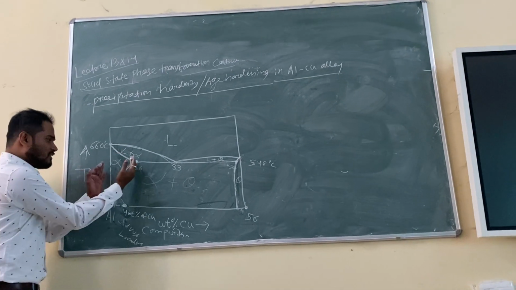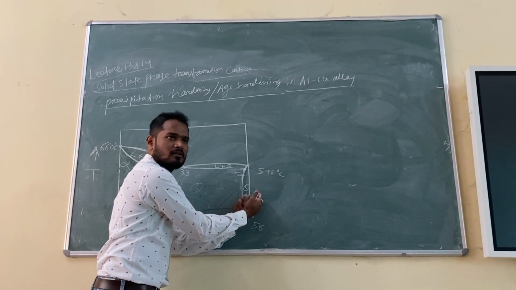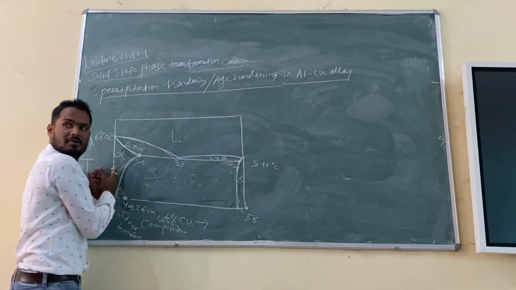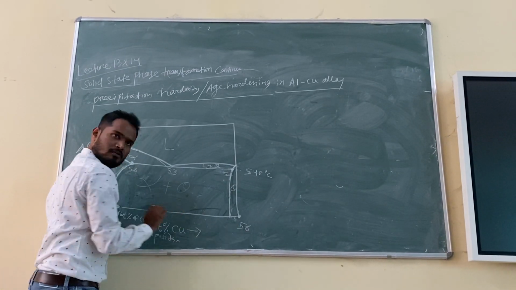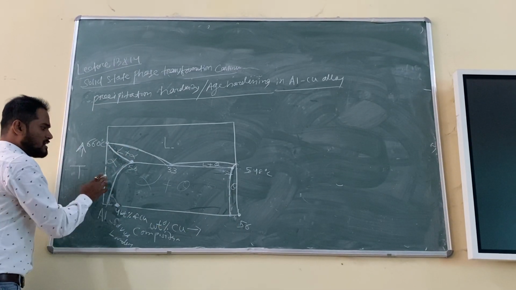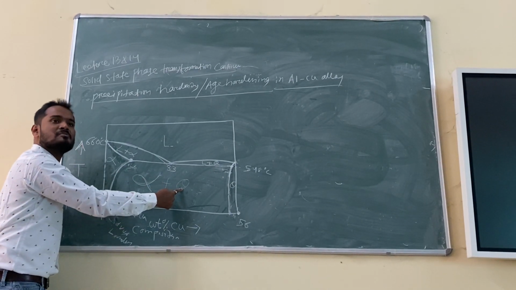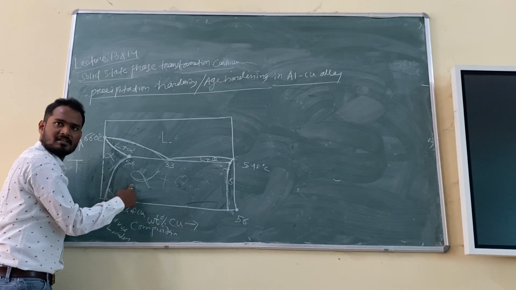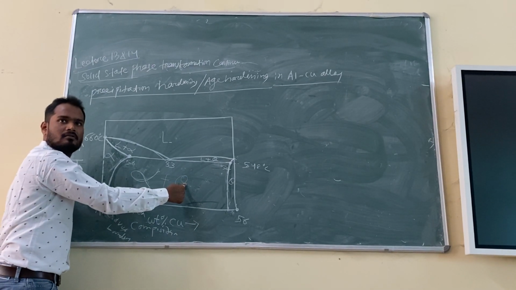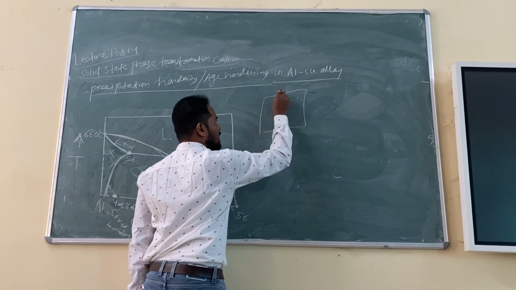This end is aluminium rich. This end is copper rich, you can say. Right? This end is aluminium rich. This end is copper rich because this is the weight percentage of copper in this direction. Okay, fine. So that means the alpha is your matrix. What is theta now? Theta is the precipitate actually. You have to remember, alpha is the matrix phase, theta is the precipitate.